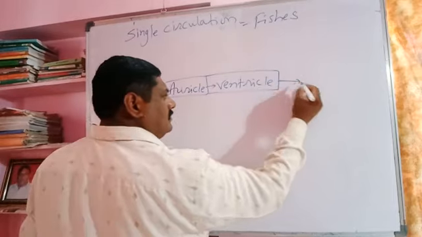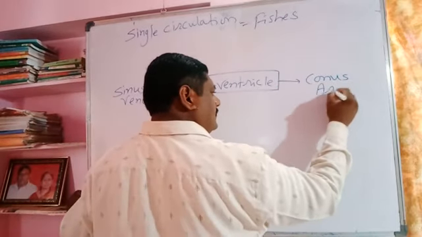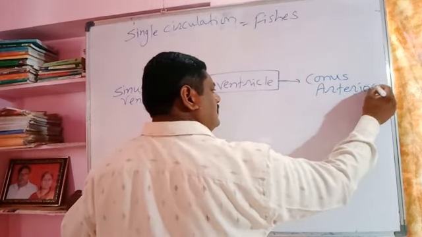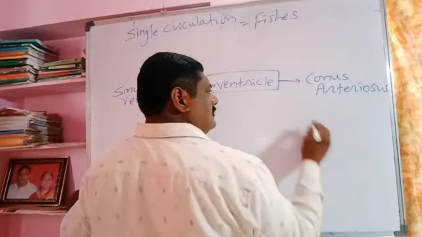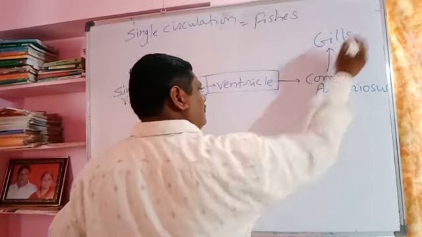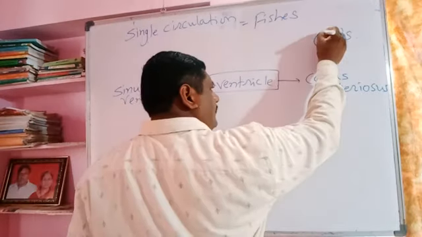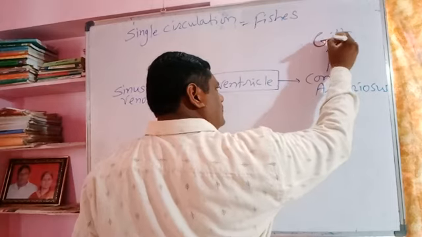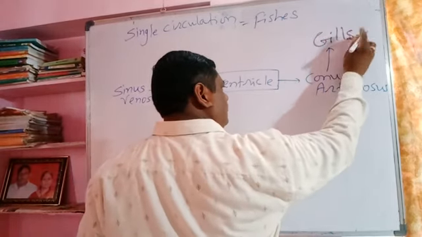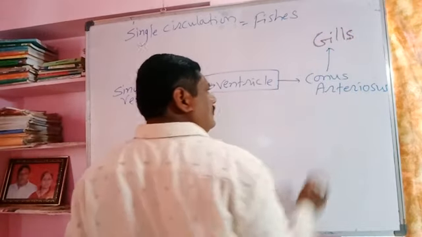From the ventricle, the conus arteriosus, the additional chamber, then supplies blood to the gills, where the purification of blood takes place, mixing oxygen and liberating carbon dioxide. This is the purification of the blood, oxygenation.